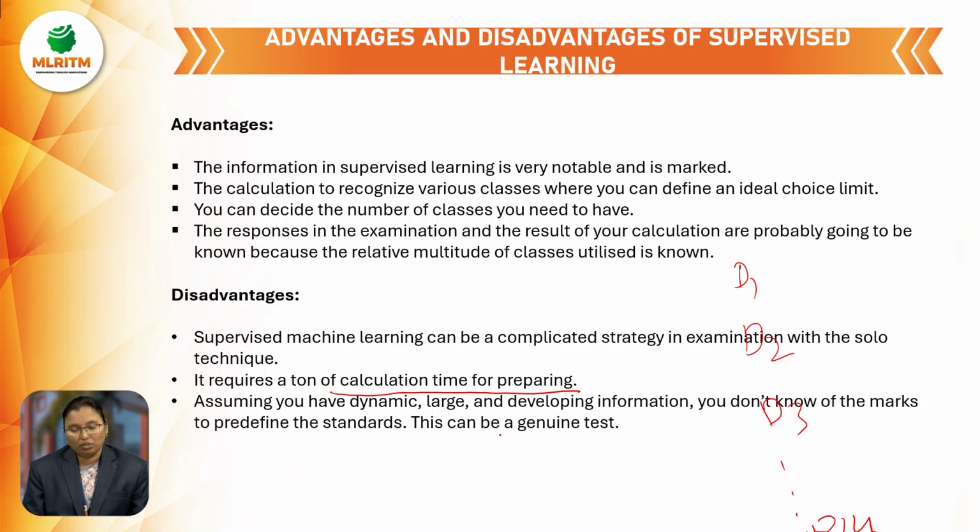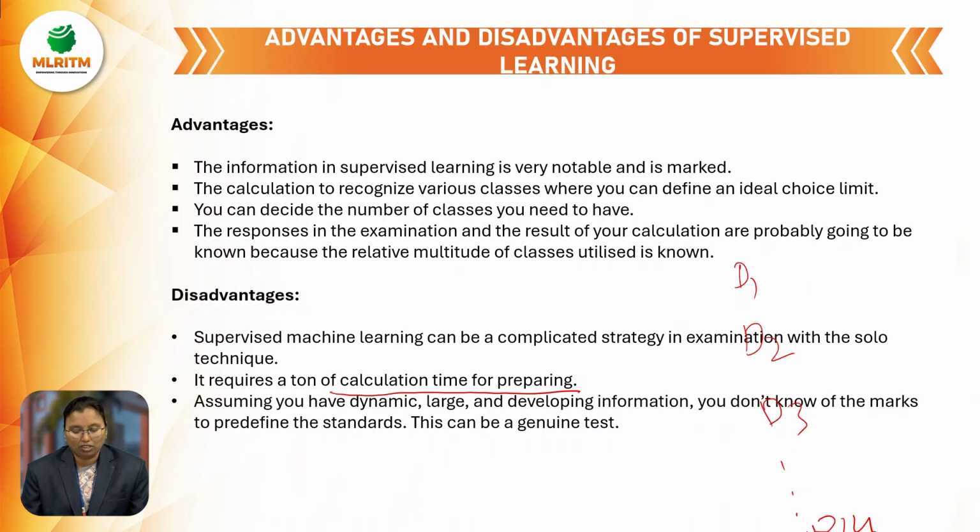Assuming you have dynamic, large and developing information. Large and developing information in the sense we have to define any data set. In that data set, individually we can take and solve, individually we can take and develop. At that time also it can take more time and we are not getting the accurate output.